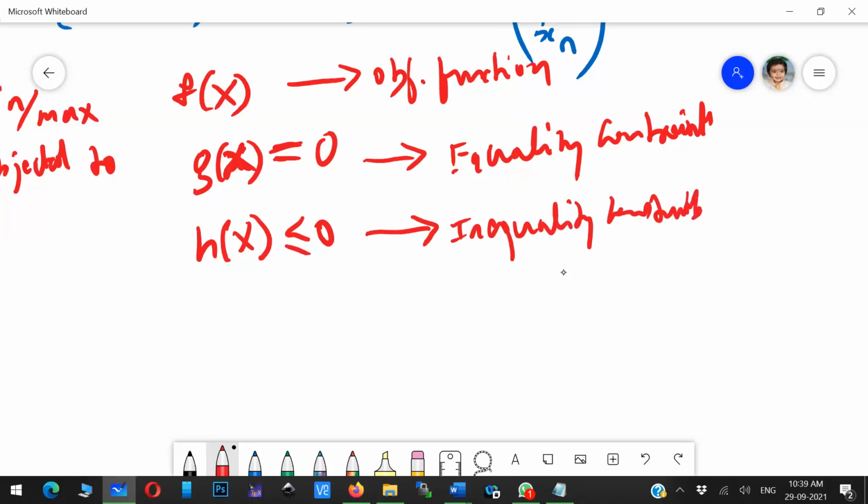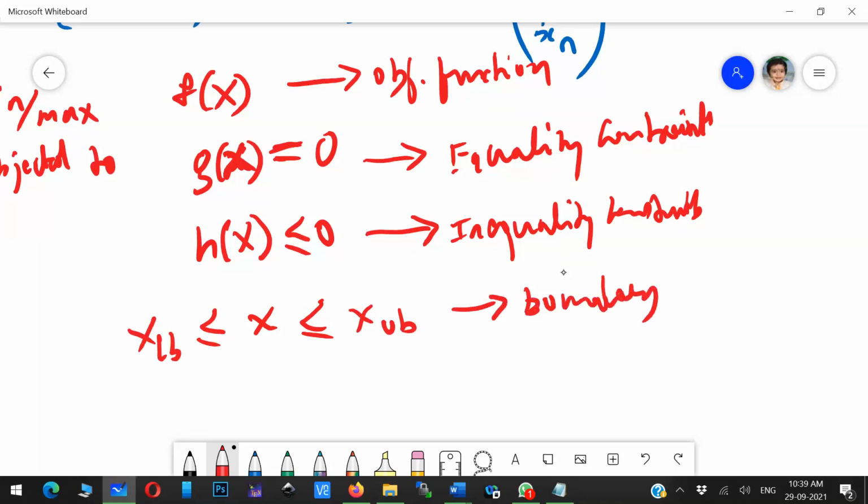Finally, your control variable, you may restrict to inside some kind of convex spectrum or convex polyhedra. You may be setting some boundary, which is basically the lower limit and upper limit of that particular variable. So this is called the boundary of the problem.